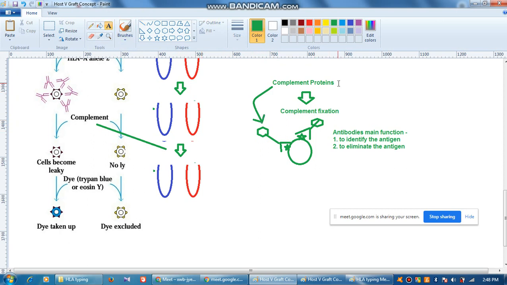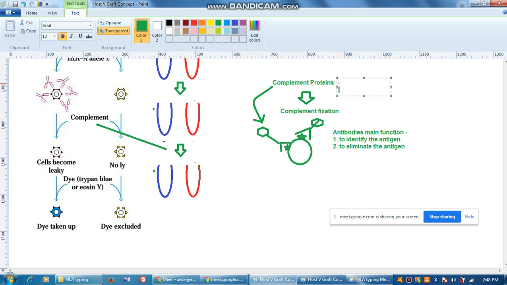So what is the function of the complement protein? Very important: to bind with the Fc region of the antibody which has identified the target.